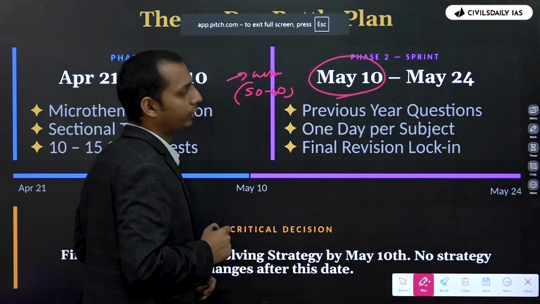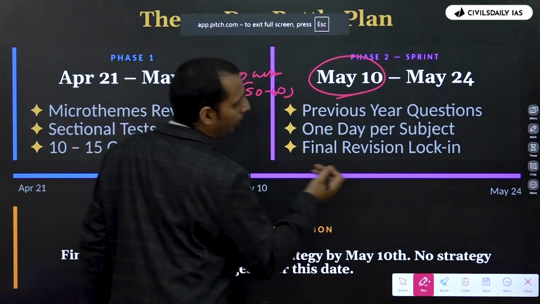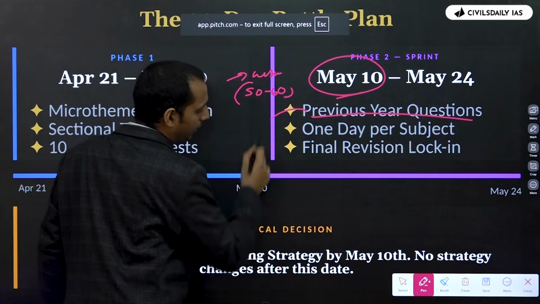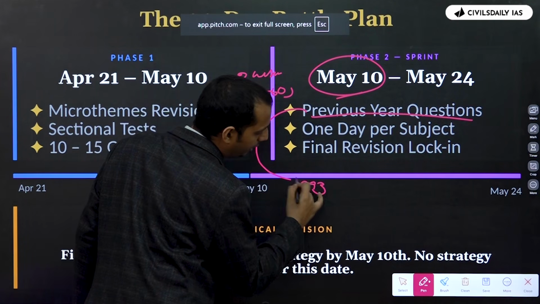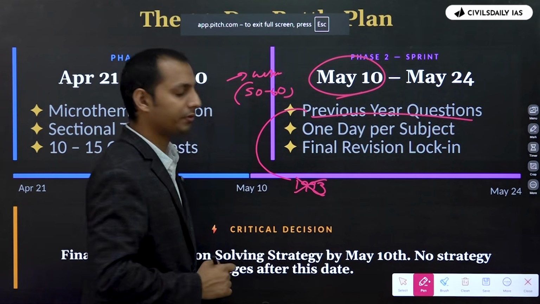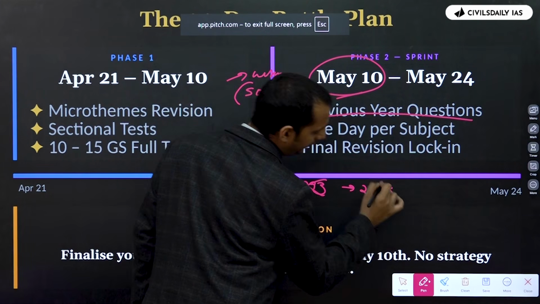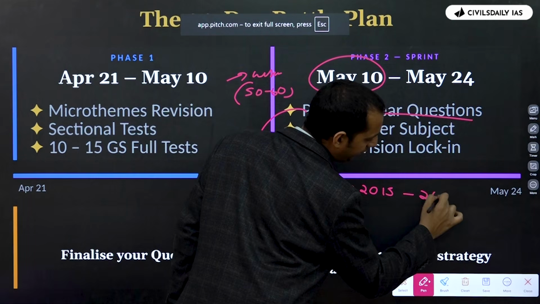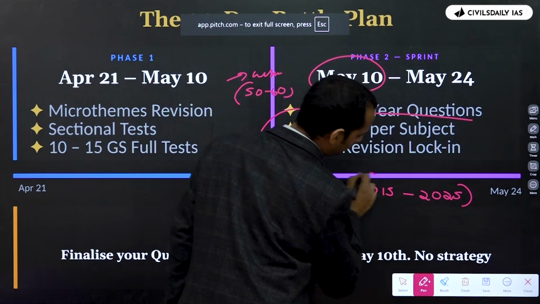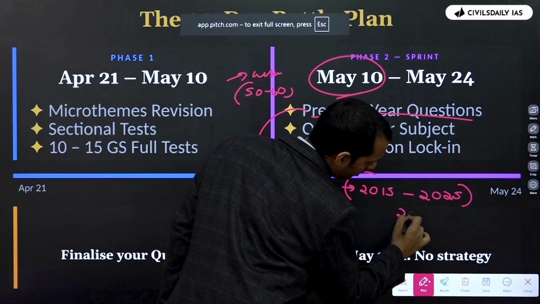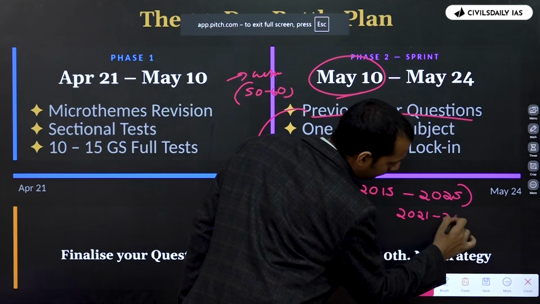And after May 10th, what you have to do? You'll have to focus on the PYQs. PYQs means, not from 1993 or something. You don't need that many. But what you have to do? At least the last 10 years. So 2015 to 2025 PYQs you have to do. And on that, give more focus to 2021 to 2025.